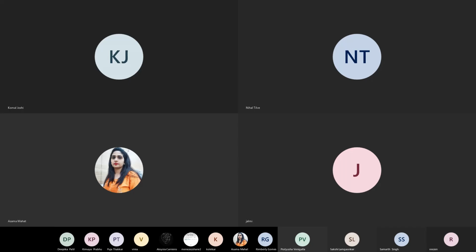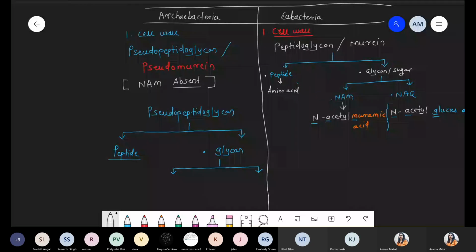In case of Archaebacteria, the cell wall is made up of pseudopeptidoglycan, also called pseudomurein. And why pseudo? Because the typical sugar component, that is NAM, N-acetylmuramic acid, is absent. So there is quite a variation with respect to the sugar. In case of eubacteria, the cell wall is made up of peptidoglycan, also called murein.